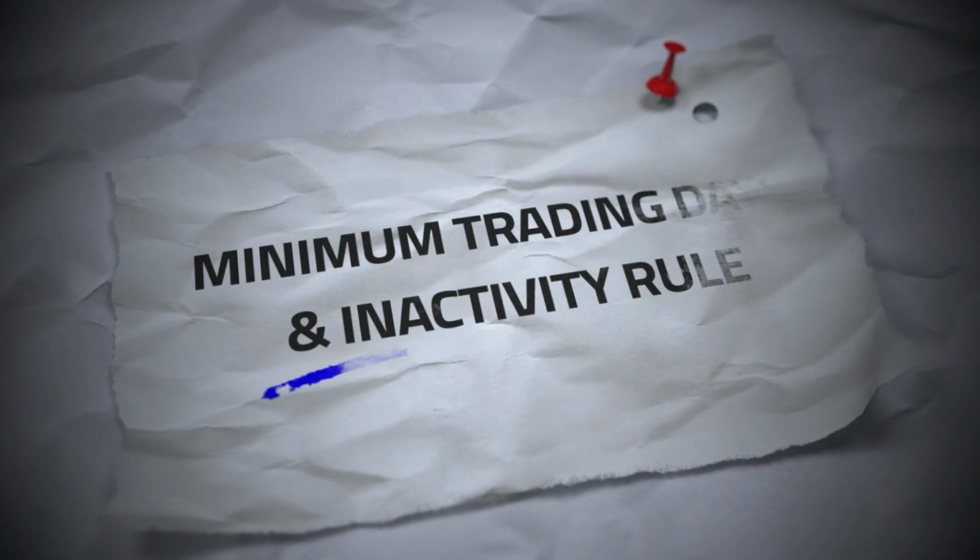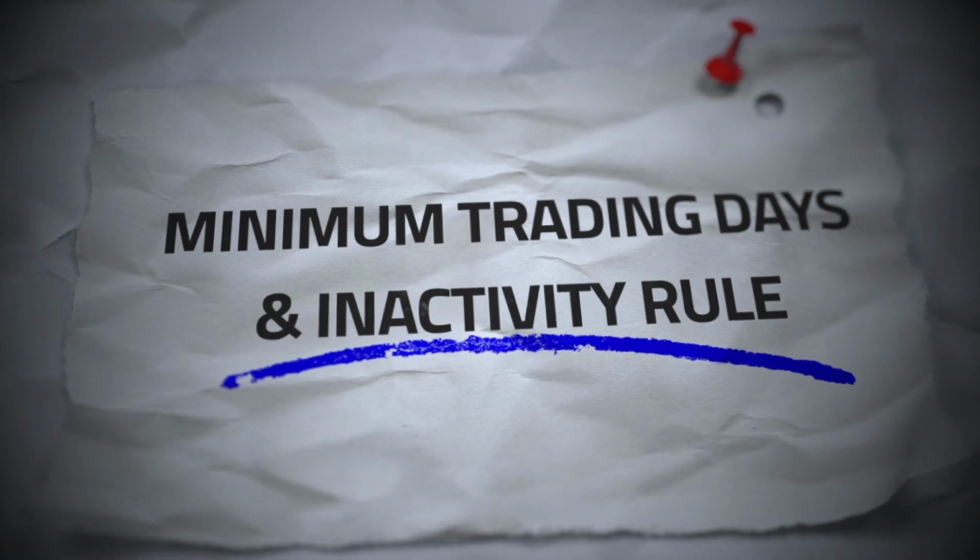Minimum trading days and inactivity rule. So you must trade for at least 10 days to pass the challenge, and each trade must be at least 5% of the initial balance and meet the 1% minus 1% P&L rule. If you don't trade for 30 days or more, your account will be disabled.